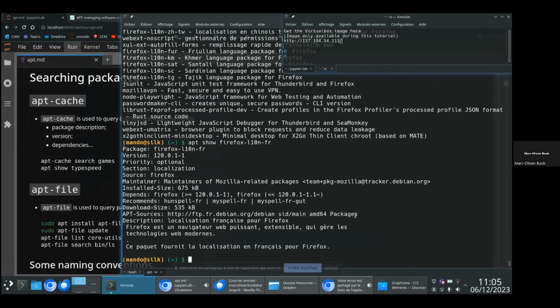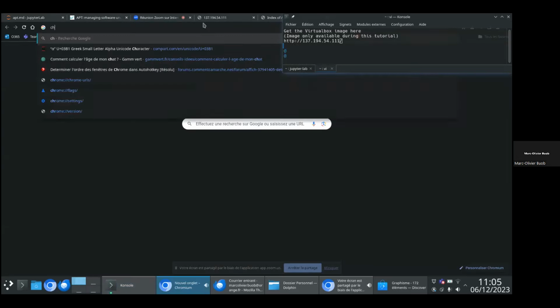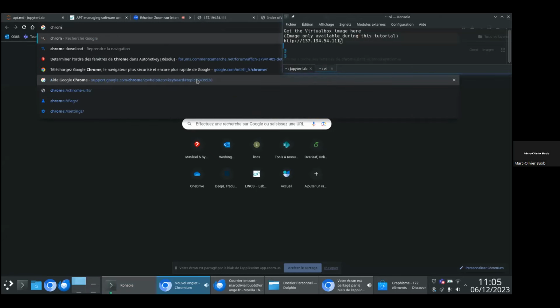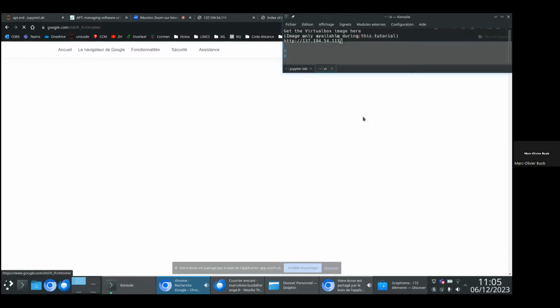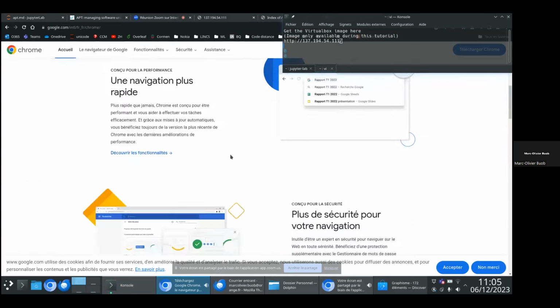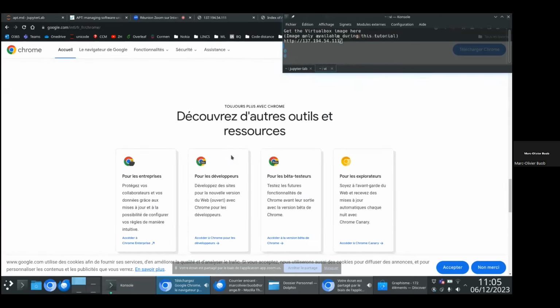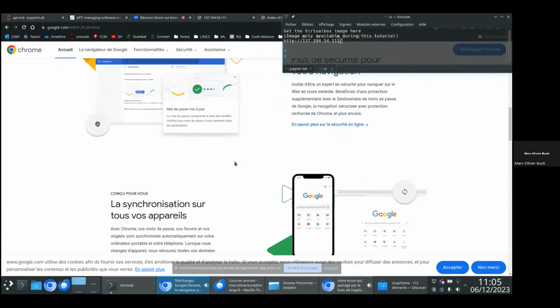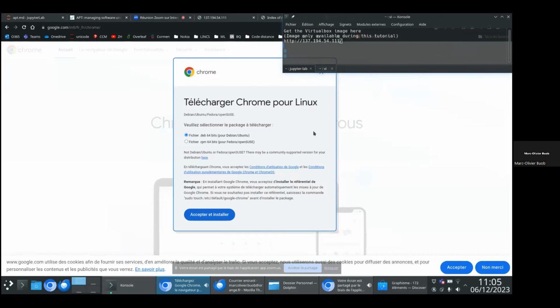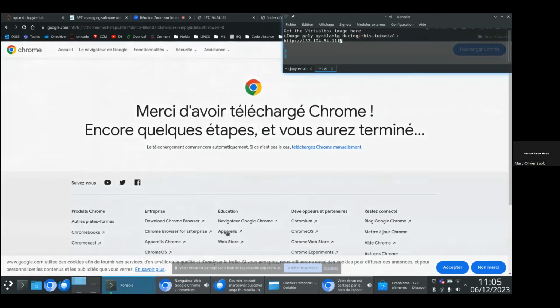So what you would do is typically go on the website of Chrome and download your Debian package. Here you want the Debian file. You download it. Okay, cool.